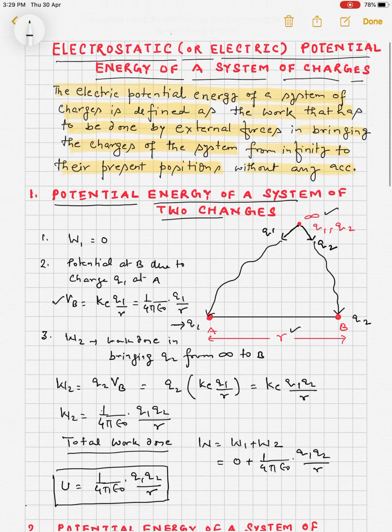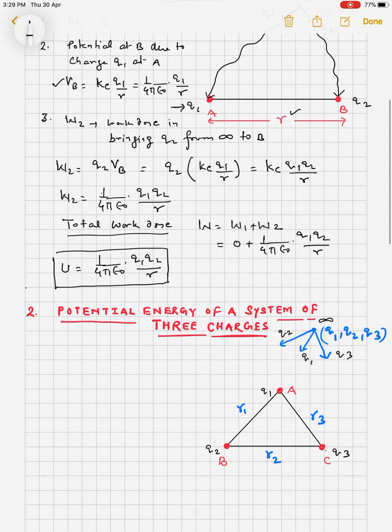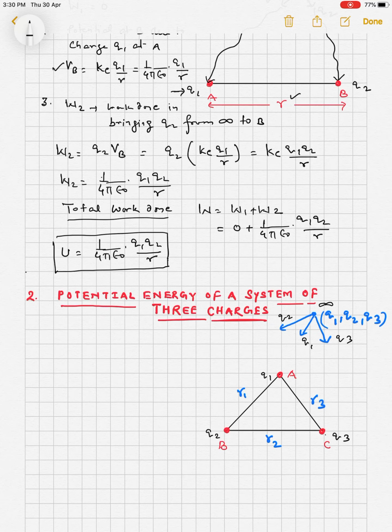Now we come to the next point, the potential energy of a system of three charges. Here is a diagram. Here are three charges, q1, q2 and q3, and this is the present position. Initially these charges were not here; the charges were at infinity. So the charges are taken from infinity to the present location, one by one, every charge is brought from infinity to the present position.